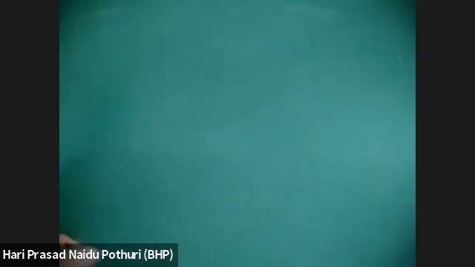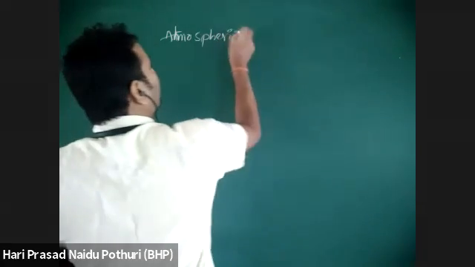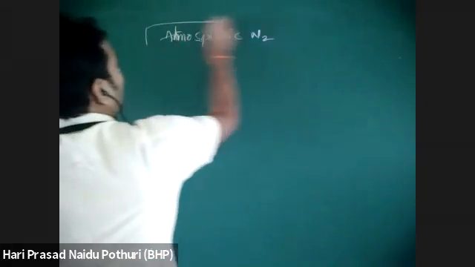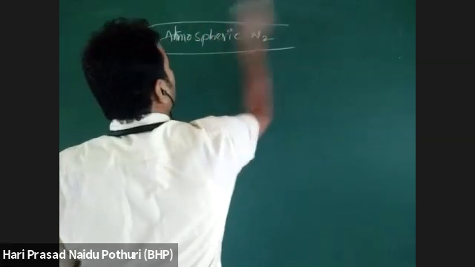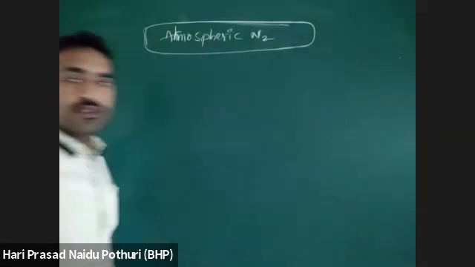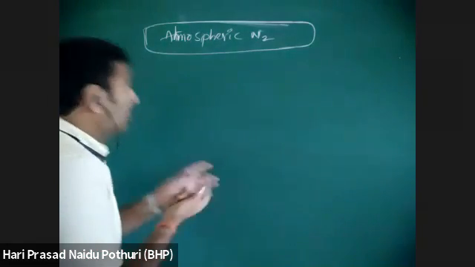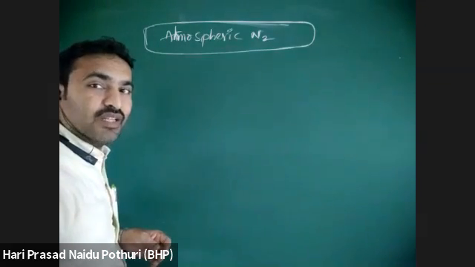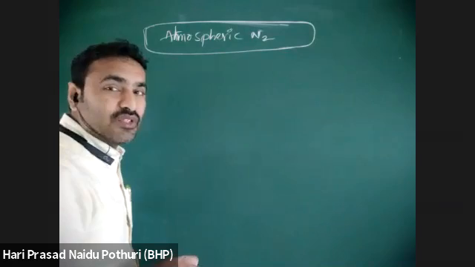See now how the nitrogen cycle takes place. Suppose there is a presence of atmospheric nitrogen. Atmospheric nitrogen is present in which form? Most inert molecular form. This atmospheric nitrogen which is present in molecular form can be converted into nitrates or nitrites with the help of a process called what? Nitrogen fixation.